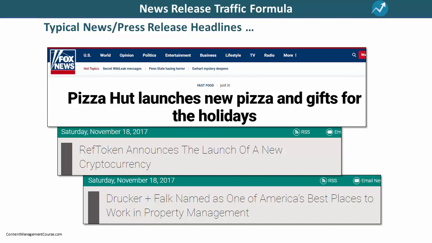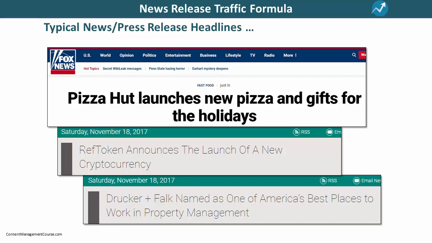So, if you were to hire an experienced marketing agency to create a professional news release for your business, they would probably write you headlines that look something like these. Now, what's wrong with these headlines? Well, there is nothing actually wrong with these headlines. These are press release headlines created by experienced marketing professionals.